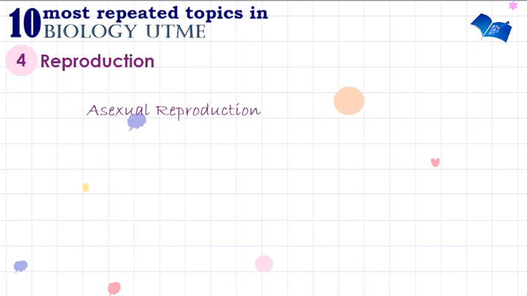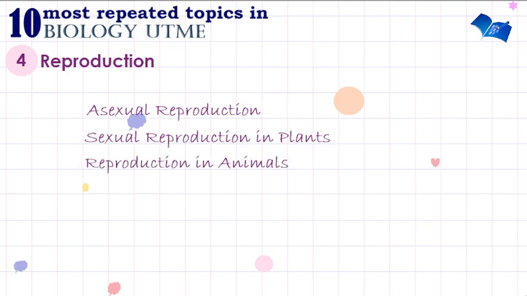And we also need to look at sexual reproduction. We need to look at sexual reproduction in both plants and in animals. You need to know the floral parts and their function. That's the floral parts of plants and their function. Pollination and fertilization, the product of sexual reproduction. So we need to look at reproduction also in animals.